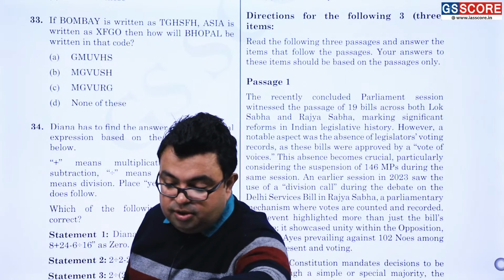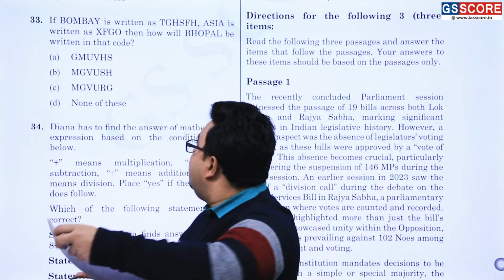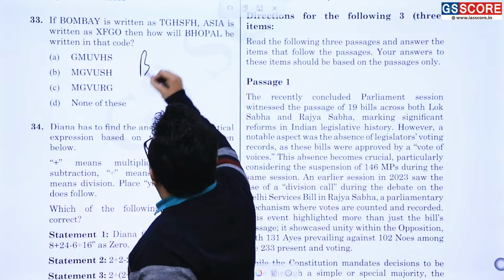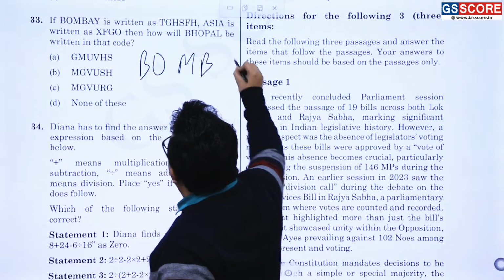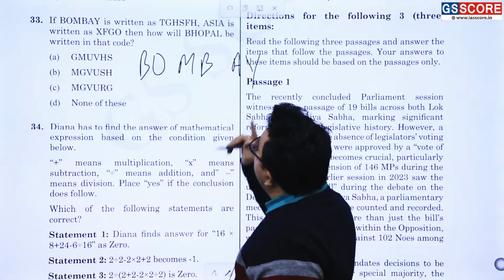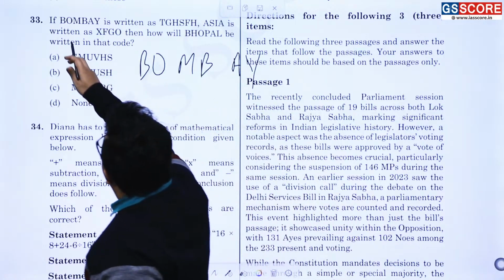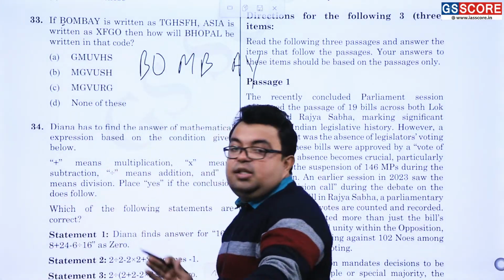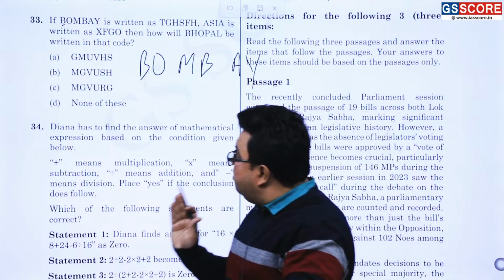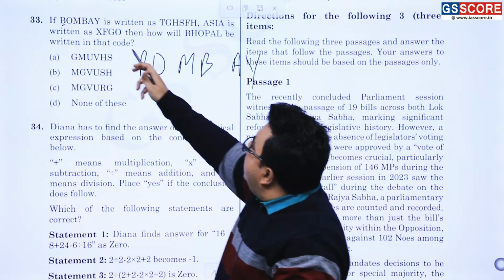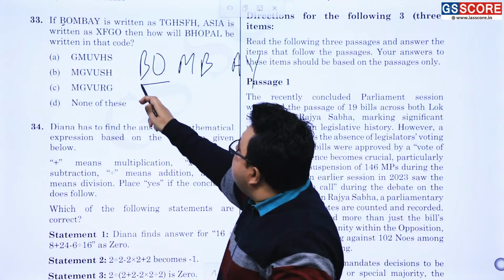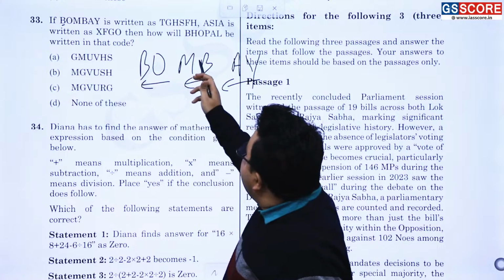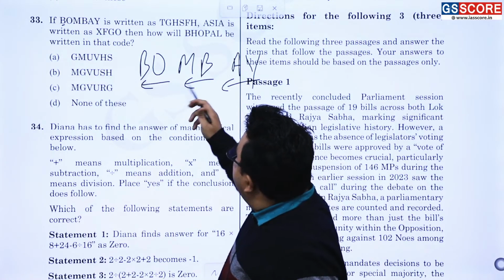And now question number 33. What is 33? Here BO. Please understand. BO, then MB, then AY. Now, this has been just done in one manner. How? When we are going to write the place value of all these digits, all these alphabets from the beginning, you will be understanding here also, then you will be understanding these have been reversed and some sort of application has been done to get TG, then HS, then FH.